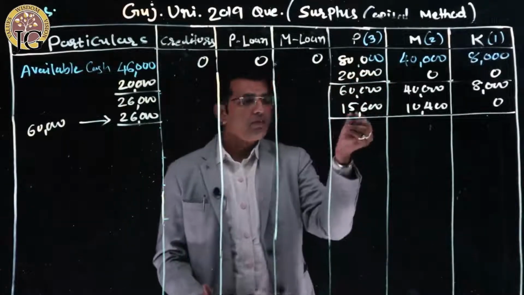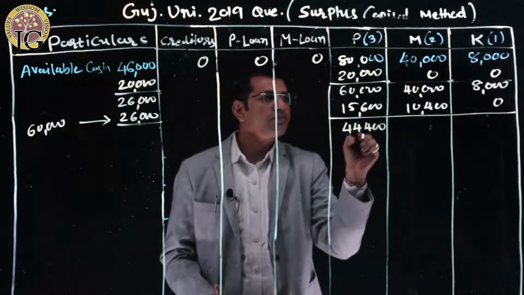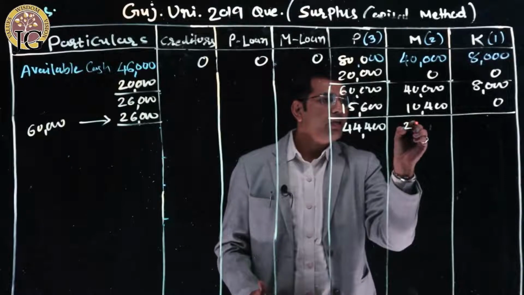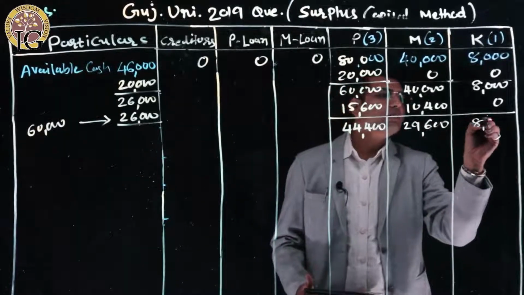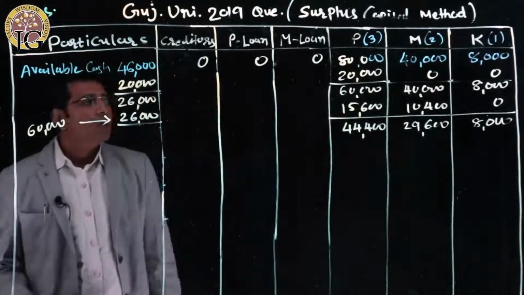Now the balance left over for P is 44,400. 40,000 minus 10,400, that means 29,600 and 8,000 as it is, क्योंकि K को हम लोग अभी कोई पैसा नहीं दे रहे।